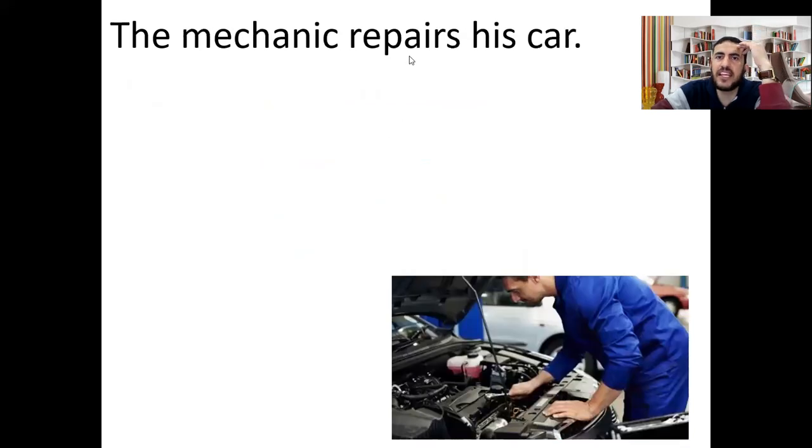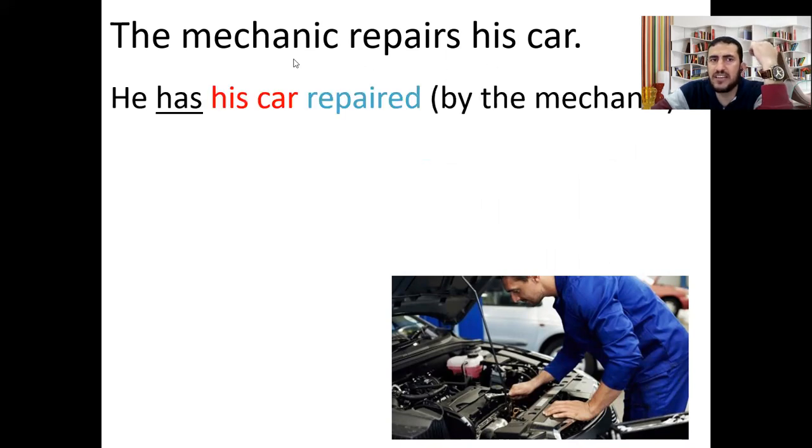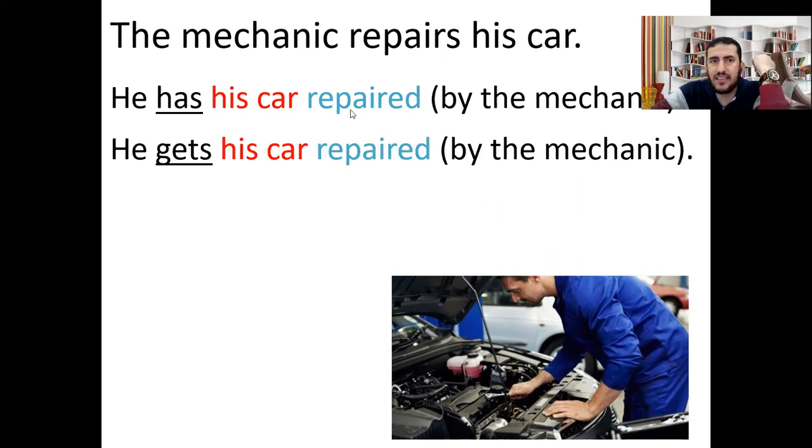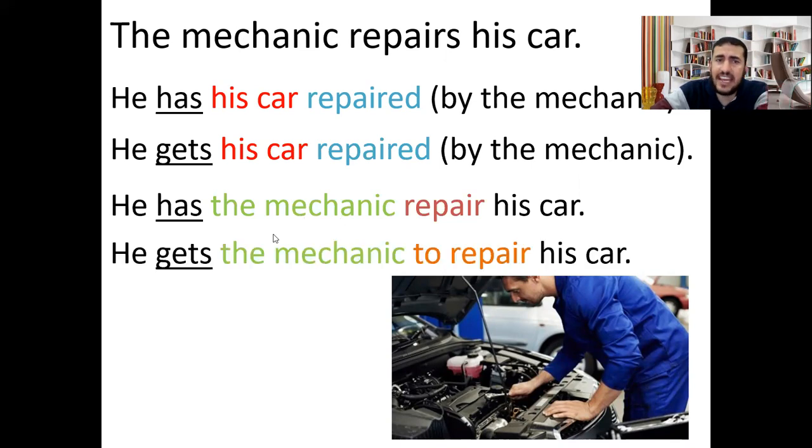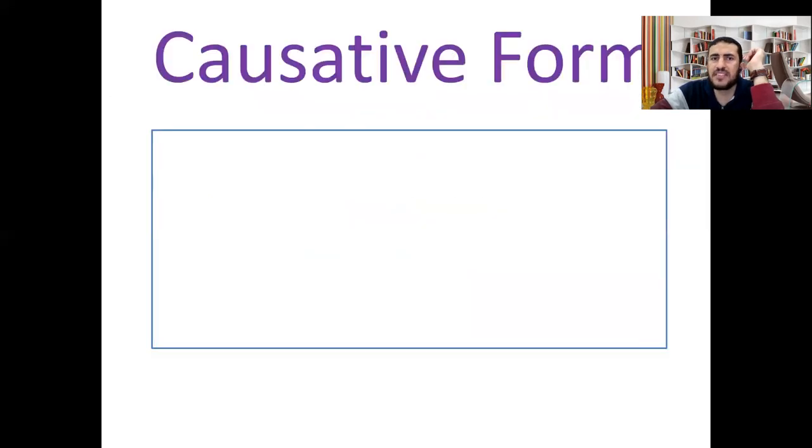Okay. The mechanic repairs his car. If we want to change it into causative, we can say he has his car repaired by the mechanic. He gets his car repaired. He has the mechanic repair his car. He gets the mechanic to repair his car. Look here for using the verbs have and get in present simple, because the sentence is in the present simple, then the object, his car, then the past participle, repaired. Okay. Now, this is the causative form.